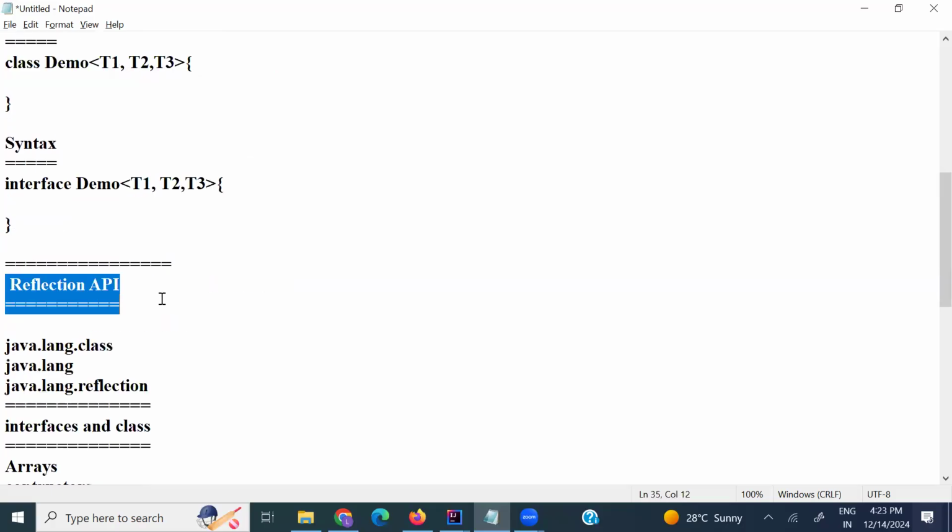And the Reflection API. What is the Reflection API? With the Reflection API we can change values or fields, whatever it is, at runtime.